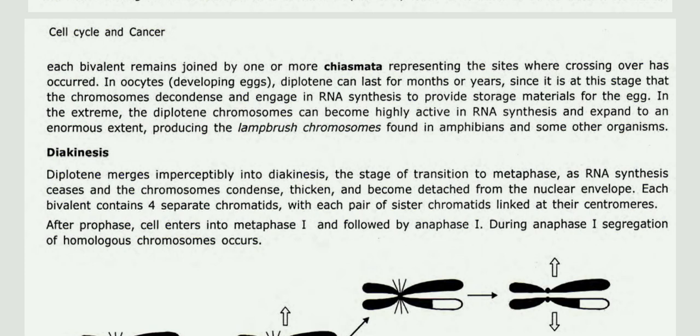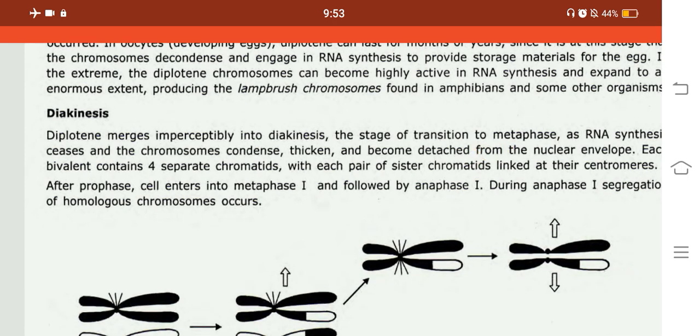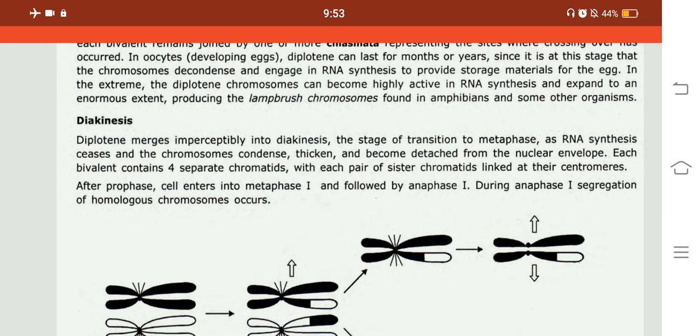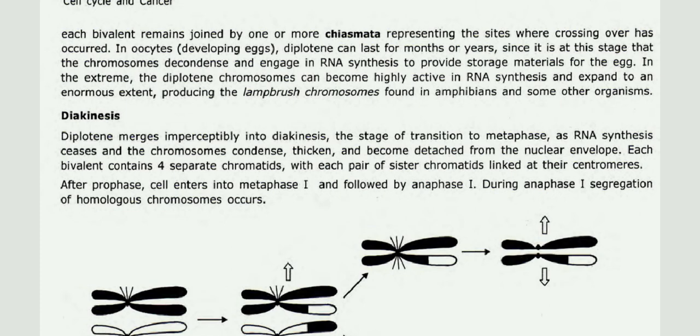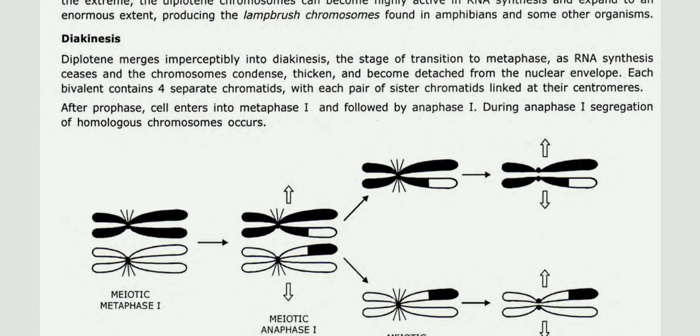Then diakinesis, the last stage. Diplotene merges imperceptibly into diakinesis, a stage of transition to metaphase, as RNA synthesis ceases and the chromosomes become detached from the nuclear envelope. Each bivalent contains 4 separate chromatids, with each pair of sister chromatids linked at their centromeres.